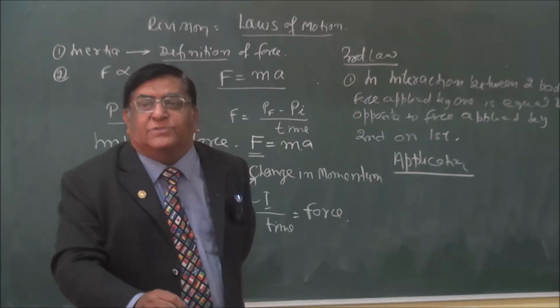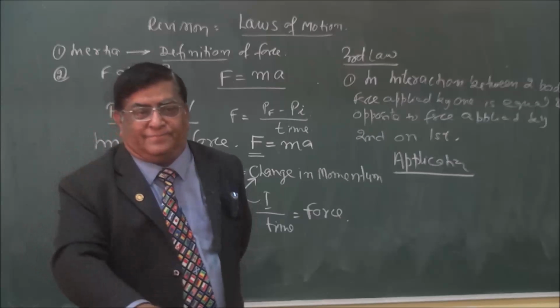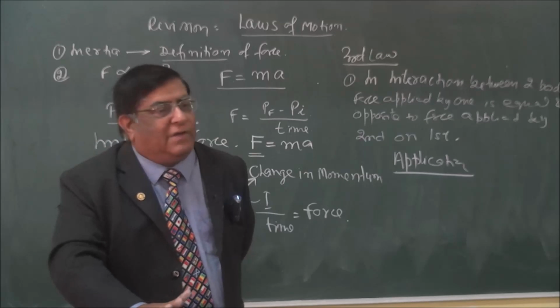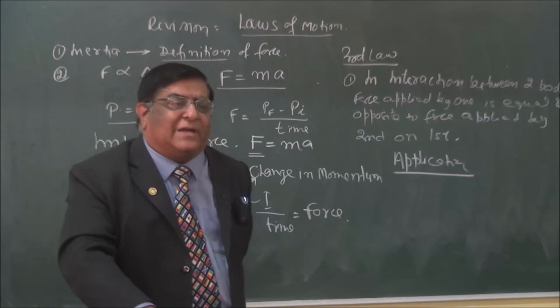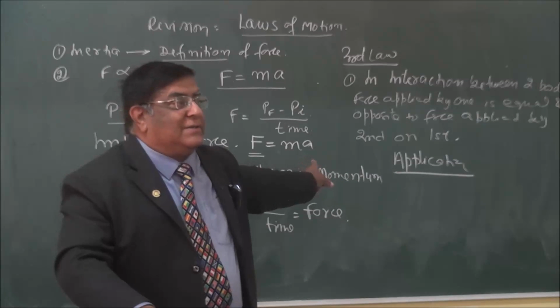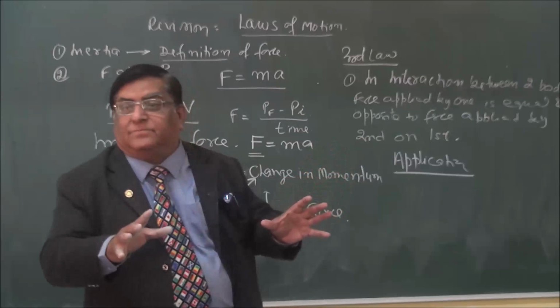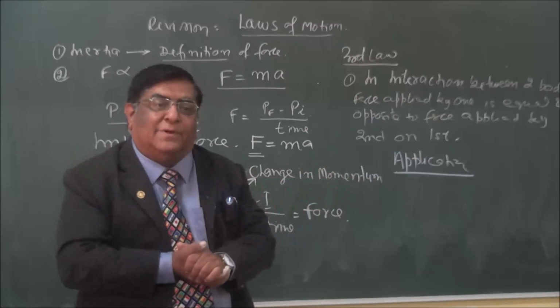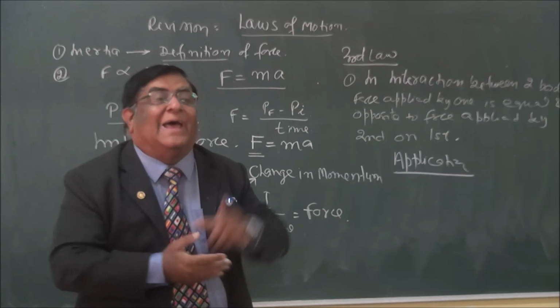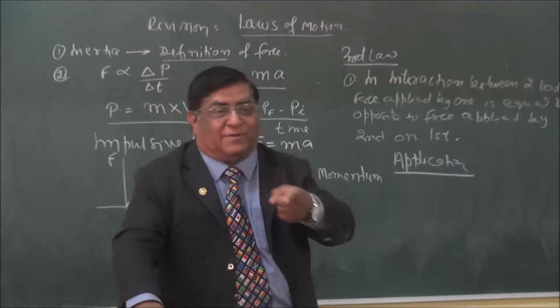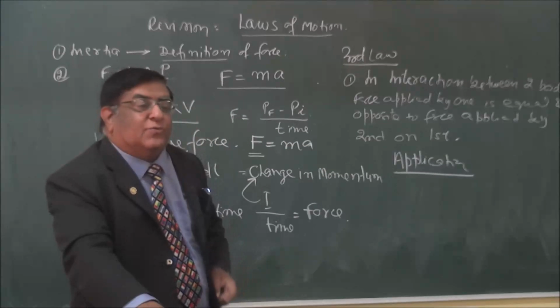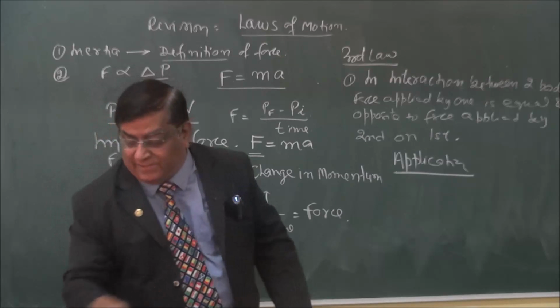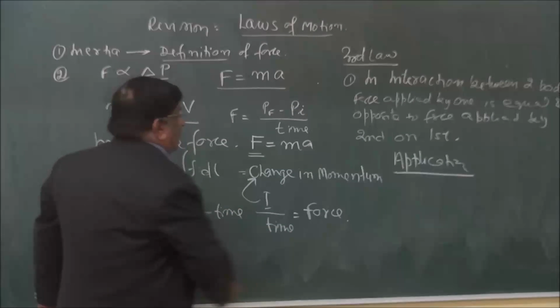An internal force never moves a body. My friend comes outside, he is not a member of this system. He stands on the ground, he pushes, and the car moves. His force is what? External force. He is not a member of the body. Understand? So for any motion, what do we need?